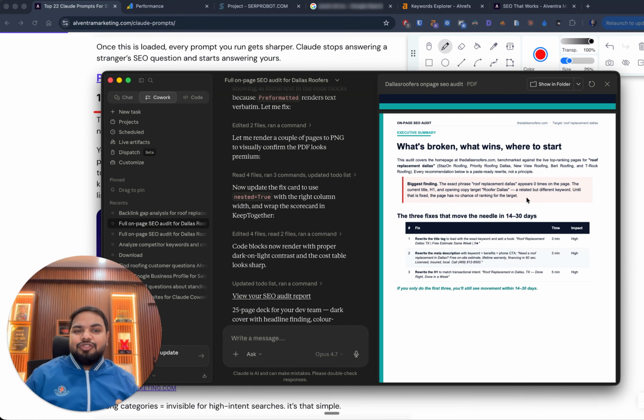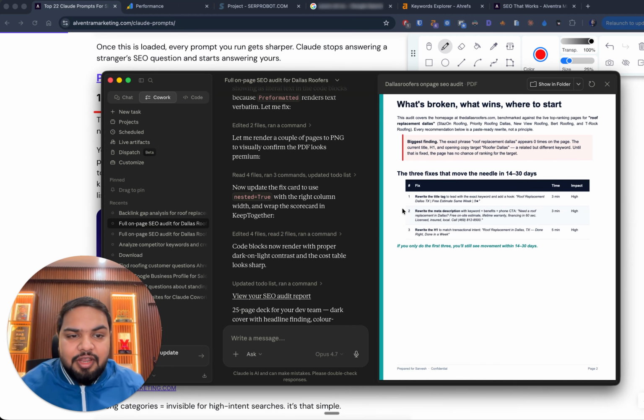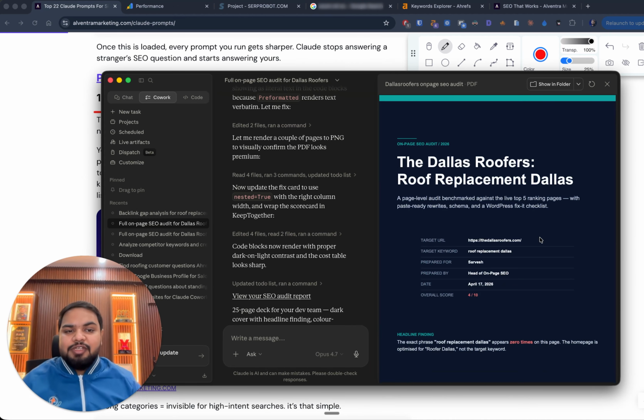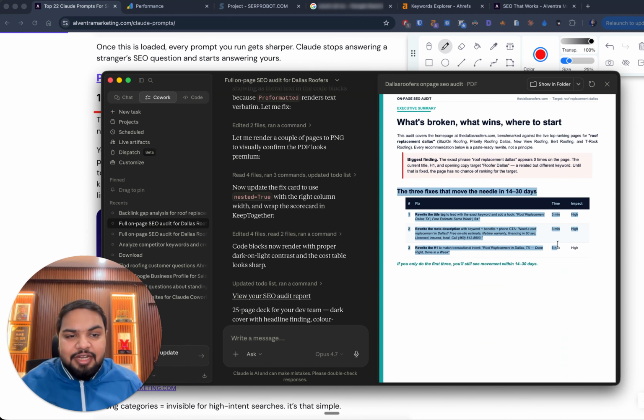Now the huge thing is, just with this finding and the 3 top fixes that Claude is recommending, you don't even need to do it yourself. You can give it backend access to your WordPress. Let's assume the site is on WordPress. You can log into the WordPress admin backend and ask Claude Cowork: I've given you access, go to dallasroofers.com/wp-admin in Chrome, go to the home page or whatever target URL pages and make these changes for me. Add the keywords in the H1 title, in the meta description, in the meta title, or rewrite the H1, whatever suggestions you have made, just go ahead and do it for me so that I start ranking much higher.